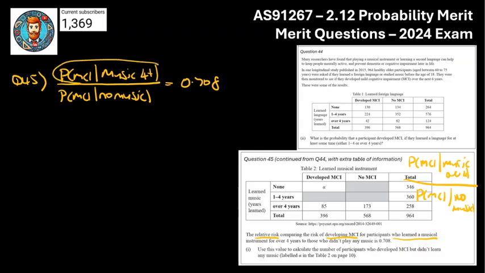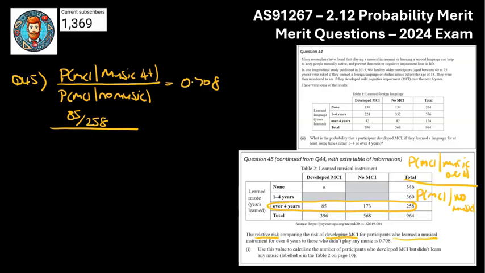So what we need to do is form some fractions for the numerator and denominator. One of those fractions will include our unknown variable, A, and that means we can then go ahead and use our algebra or our graphics calculator to solve for A. So let's do MCI given 4 plus music. The 4 plus music people is this group over here that I'm circling. There's a total of 258 of them, and of those 258, 85 developed MCI. So that fraction is going to be 85 over 258. And that is going to be over the next probability, and that's probably going to include the A because we haven't used that yet.